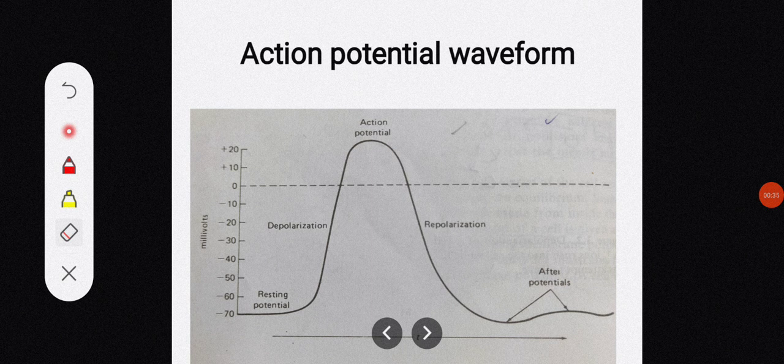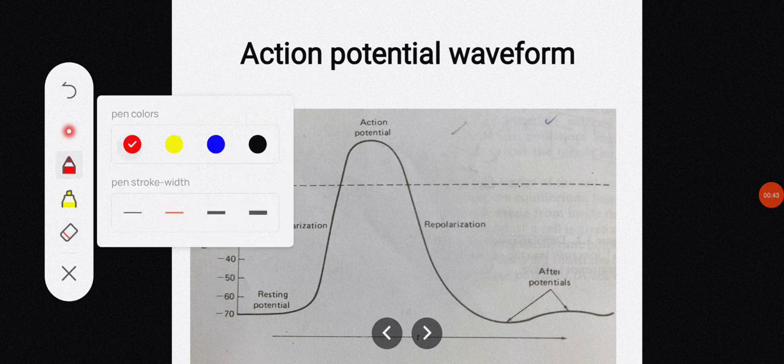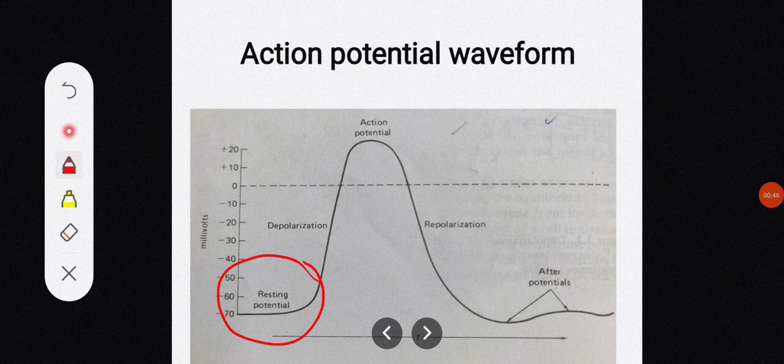Actually, all the specialized cells are always in the resting potential state. When that cell gets excited because of some external energy supplied to the cell, or because of ionic current flow, the cell gets depolarized, or you can say a potential gets generated across the cell, which is called action potential.